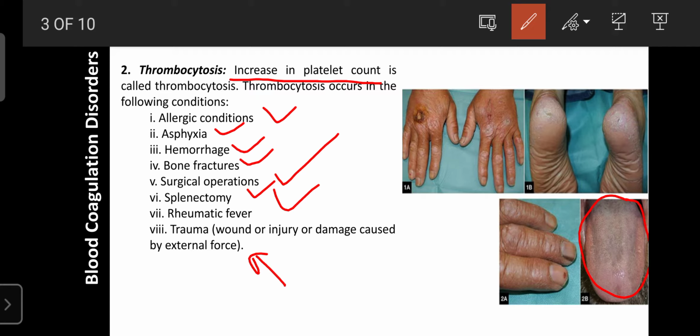With any abnormalities, the tongue color also changes. So in thrombocytosis, the increased platelet count is responsible for changing the color of the tongue. That is the indication, or aura, of thrombocytosis. So with the help of the tongue, you can know the scenario of the platelets in our body.